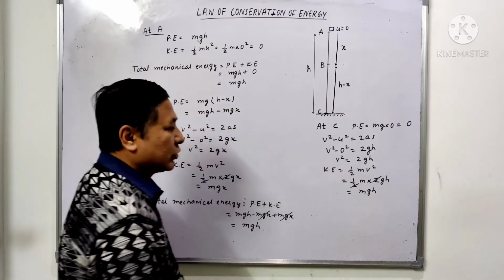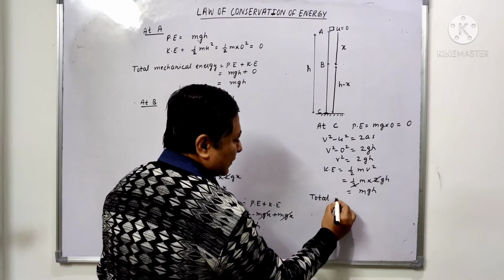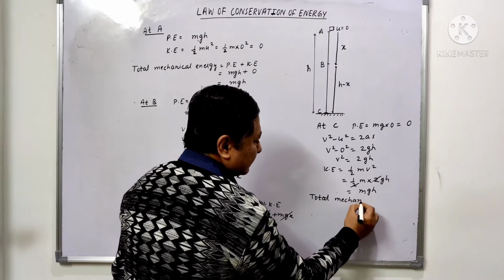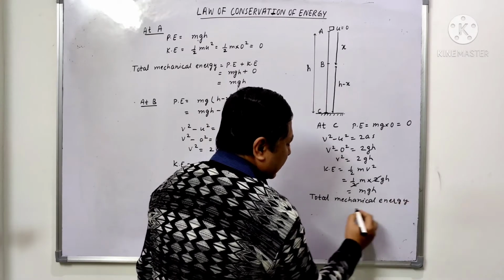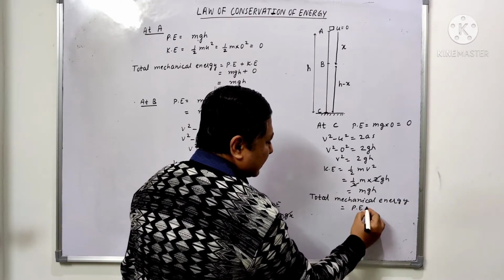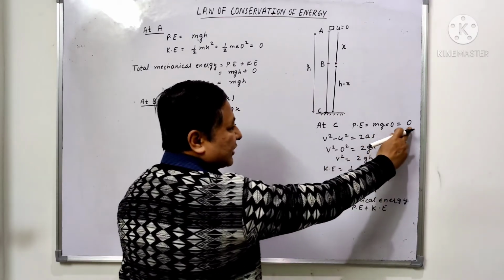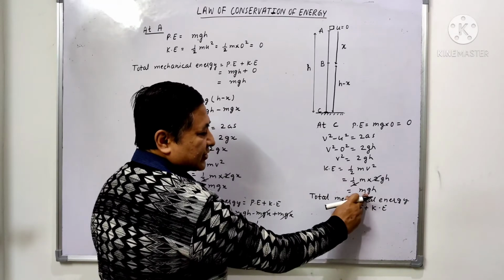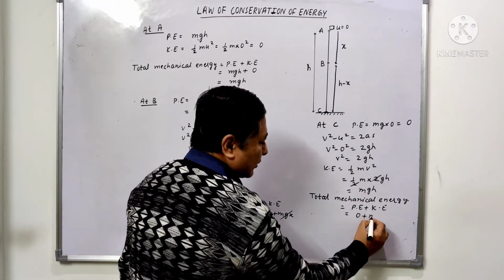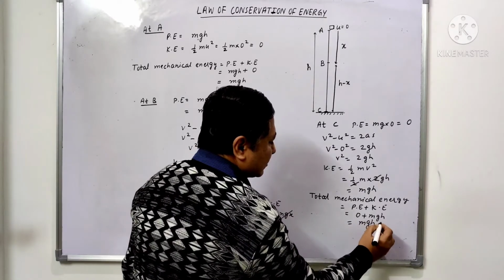Now we will calculate the total mechanical energy, and that is equal to potential energy plus kinetic energy. The potential energy we have calculated is 0, and the kinetic energy is mgh. So we add both of them, and we get mgh.